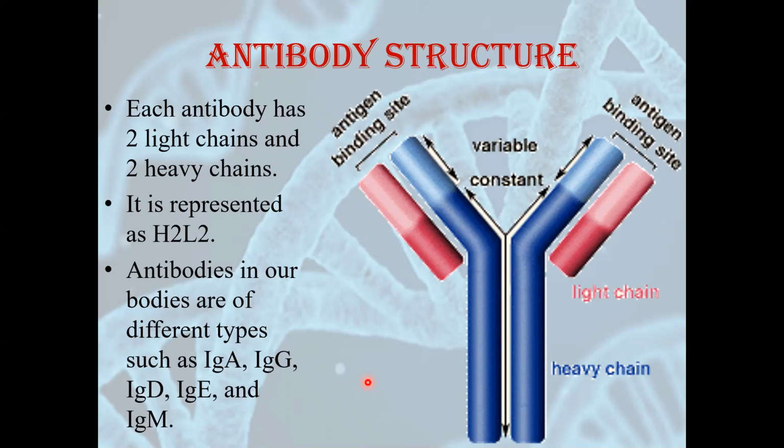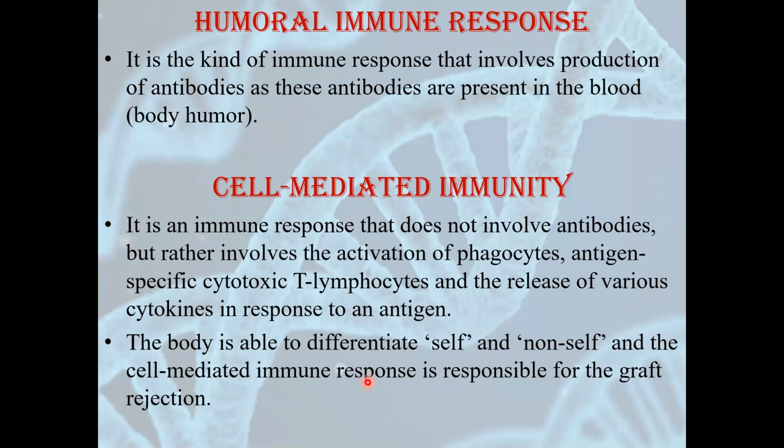And IgD type of antibodies have unknown function. Still, its function is not known, but it is present in our body. So these 5 types of antibodies are present in our body, which provide us protection against different types of microorganisms. Now, when our body responds with the help of these antibodies, that response is called the humoral response, humoral immune response.